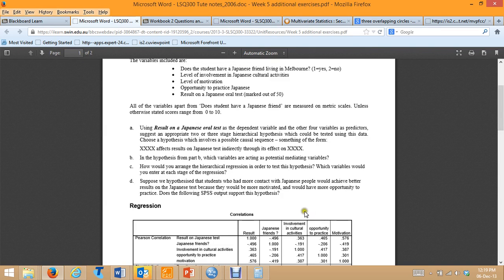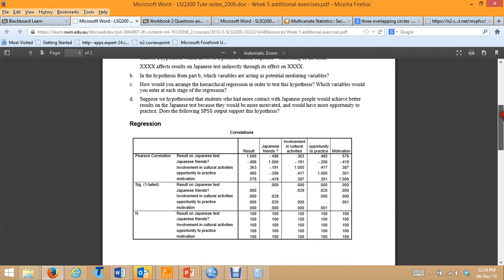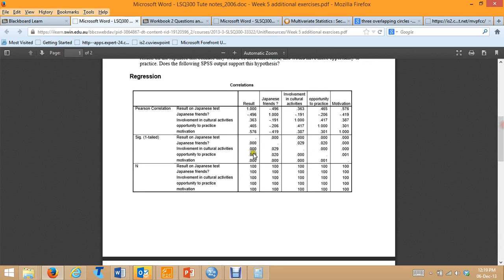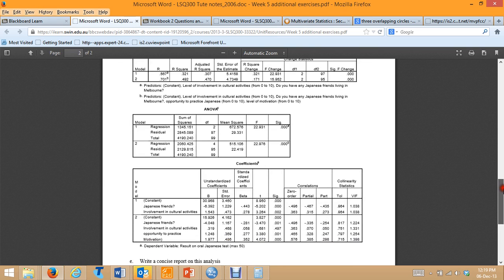That's workbook 2. Okay, so what we're looking at here is the data. So here's our correlation table, which we'll get back to. Let's just have a look at the results of the regression first. So first of all, both steps are significant. In the first step, when the predictors are added, there's a significant R squared of 0.32. And then in the second step, when the mediators are added, there's a significant R squared change.